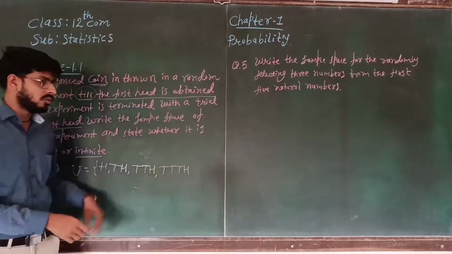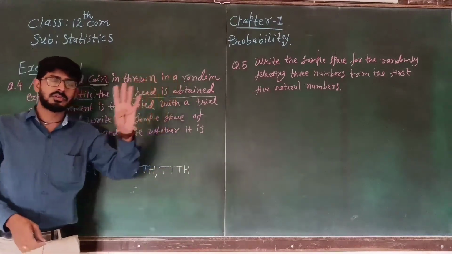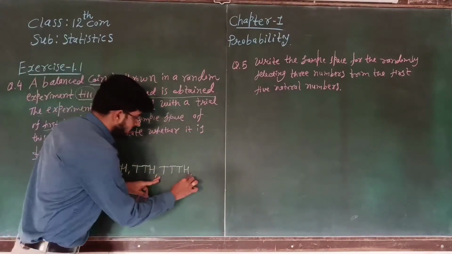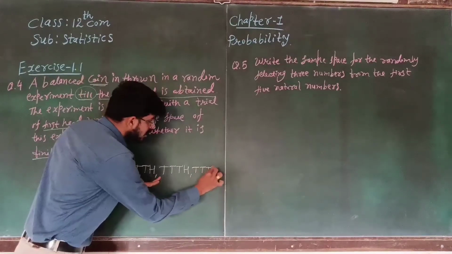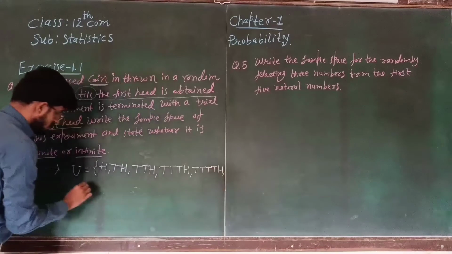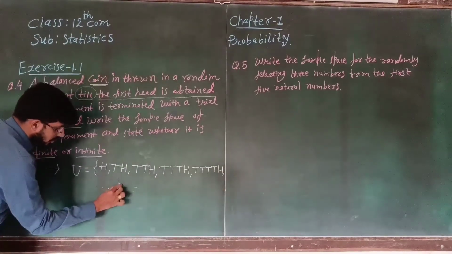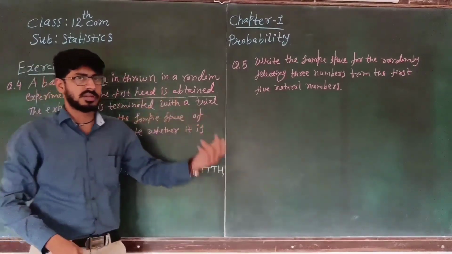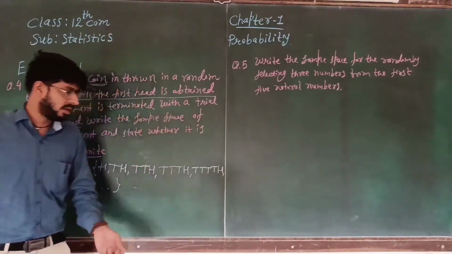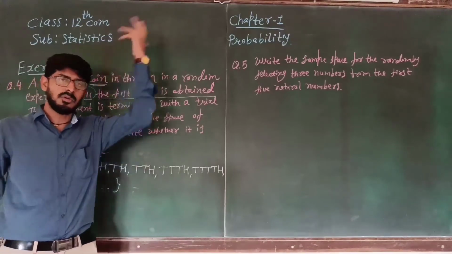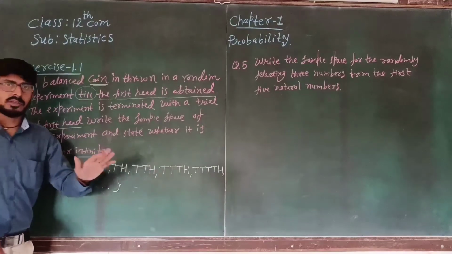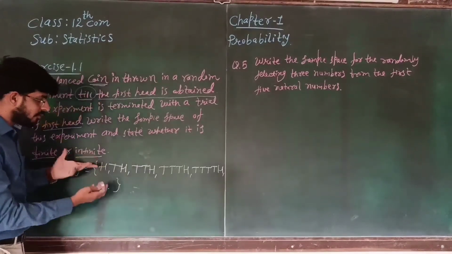It means we get head at the fourth toss. Yes or no? Suppose we get tail at the fifth toss. Yes or no? Up to so on. Suppose some person is tossing a coin but doesn't get head. Infinite T up to H. So this type of sample space is called infinite because it is not countable.